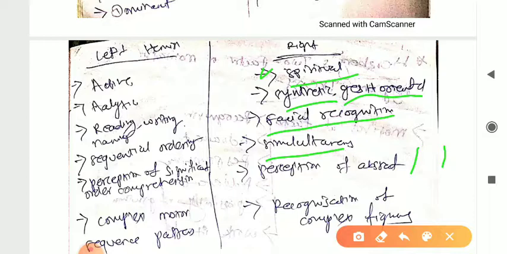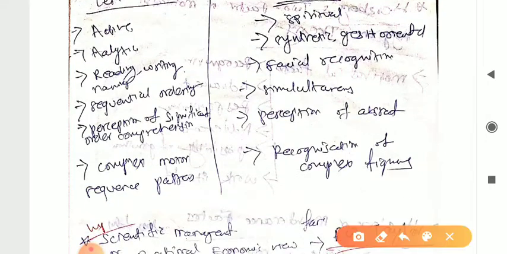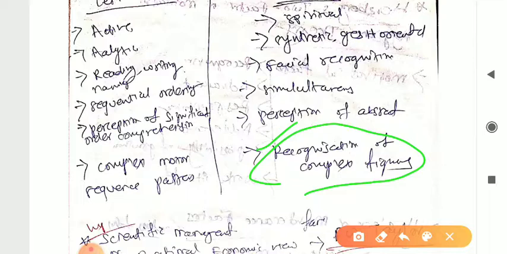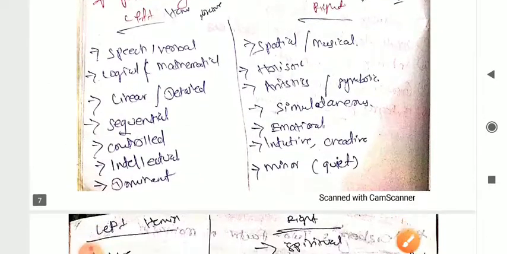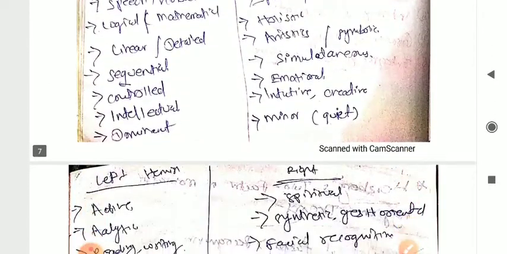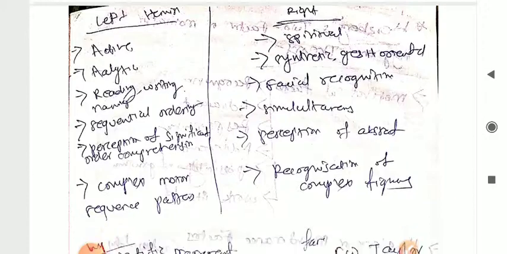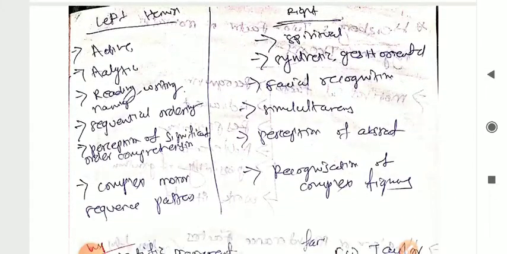Simultaneous, perception of absent, recognition of complex figures. If someone is able to recognize complex figures, then his right part will be involved. So this is very important. Just try to go through this one to two times, and before the exams go through all those things, so it will be very helpful for you.